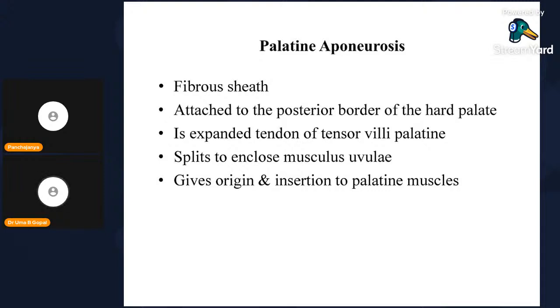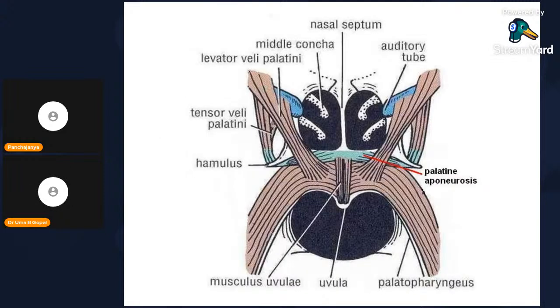There are five palatine muscles: tensor veli palatini, levator veli palatini, palatoglossus, palatopharyngeus, and musculus uvulae. These five muscles you have to remember. You can see all these muscles in this figure.